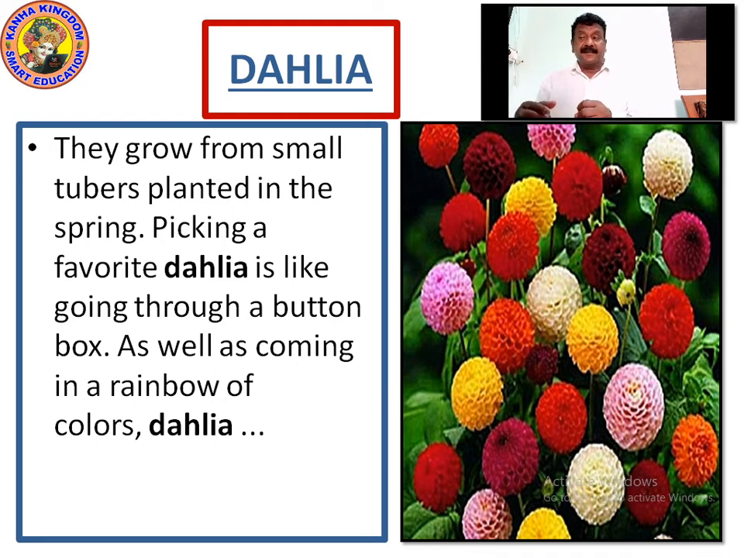So now you have seen and you can identify dahlia, right? Please write this down. Write the spelling of tubers. Write the spelling of dahlia. Rainbow. Please write it down so that we can go ahead and do the match the following.